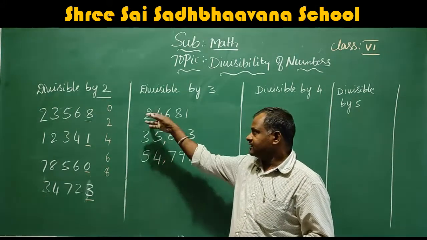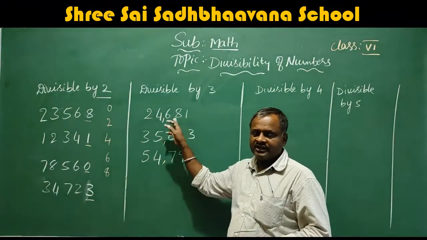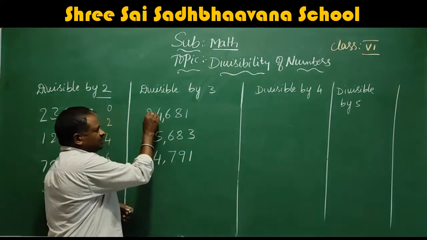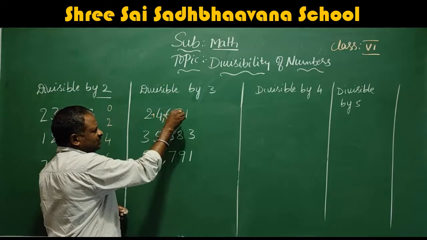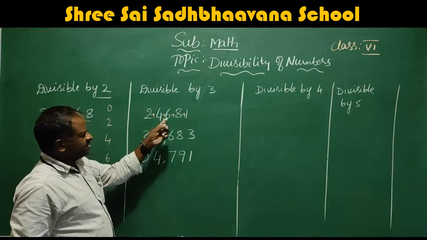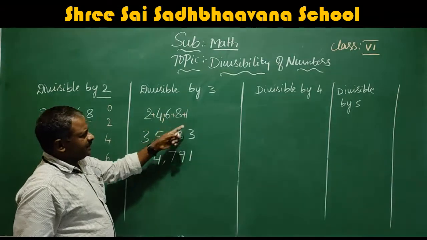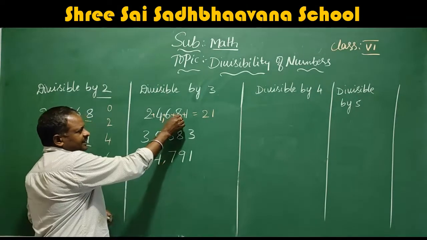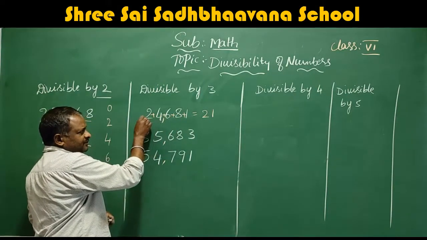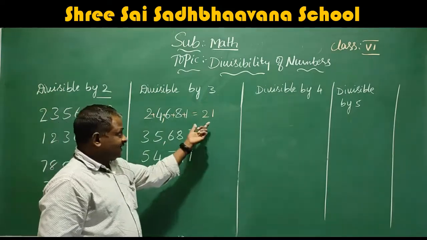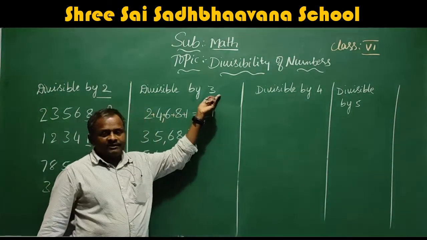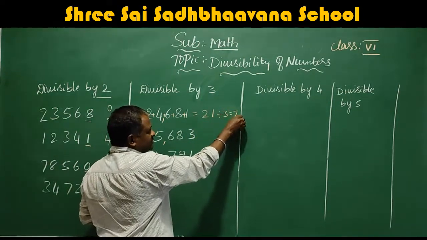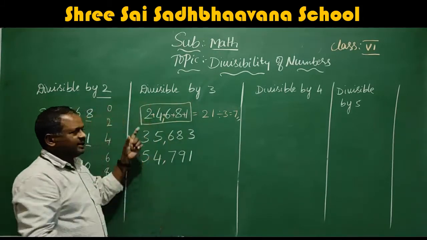First add all the digits of the given number. 2 plus 4 is 6, plus 6 is 12, plus 8 is 20, plus 1 is 21. This 21 is divisible by 3, 3 sevens are 21. Then this total number is divisible by 3.